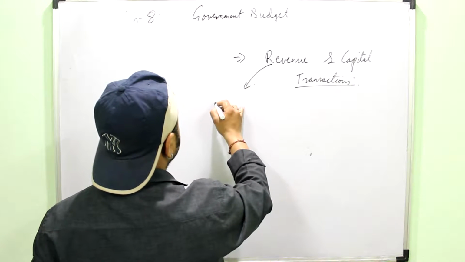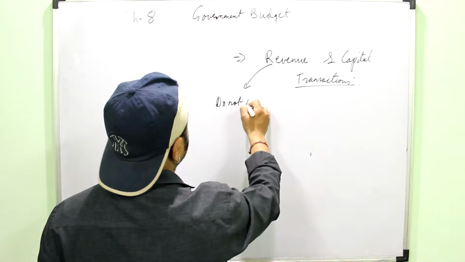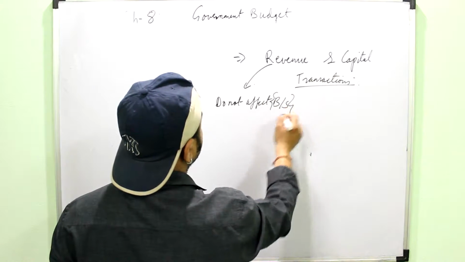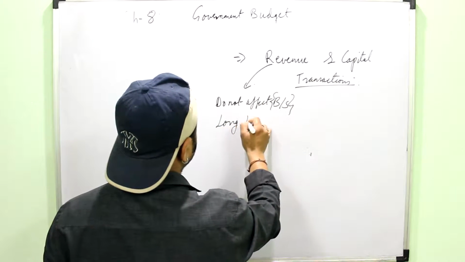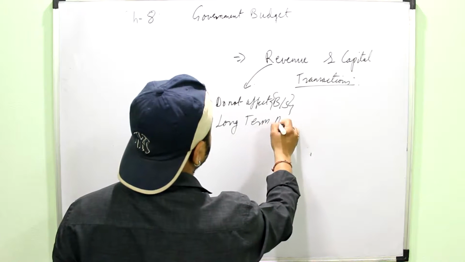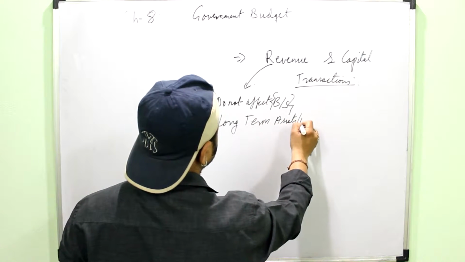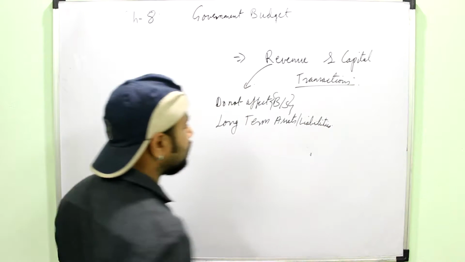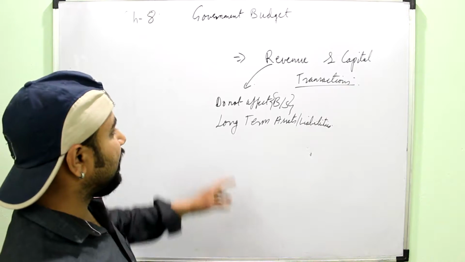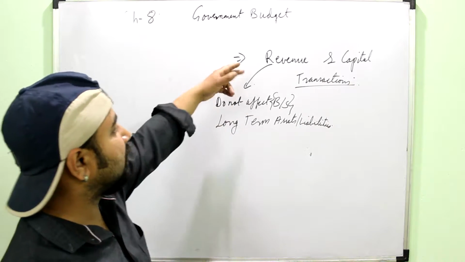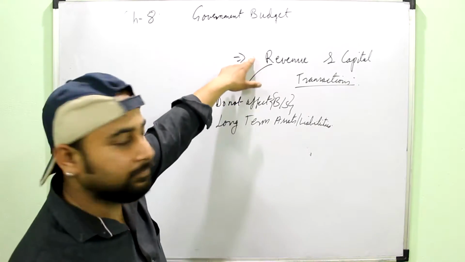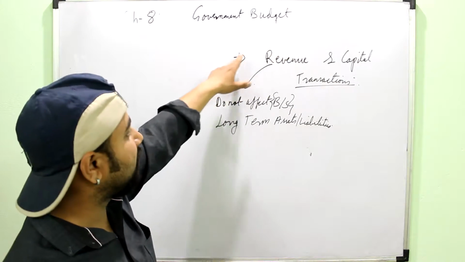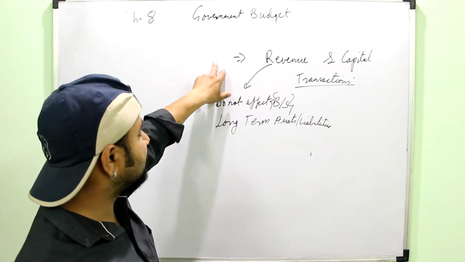Revenue means those which do not affect the balance sheet, or you can say which do not affect the long-term assets and liabilities of the government. Those who are commerce students can simply understand what assets and liabilities and the balance sheet are. And you must have also read about revenue expenditures in class 11, where you differentiate between revenue and capital expenditures and receipts.